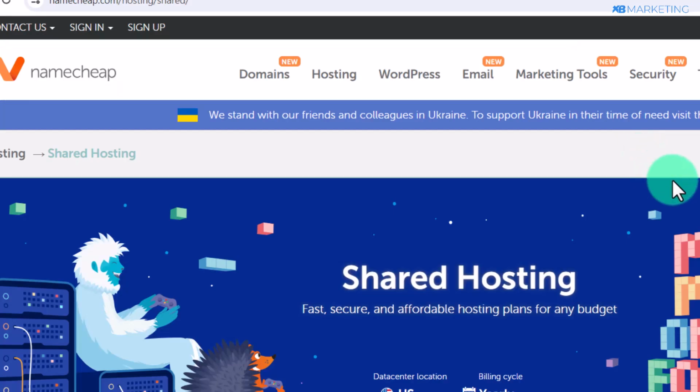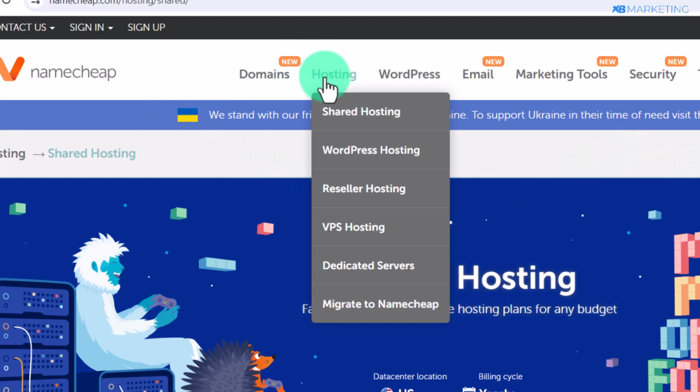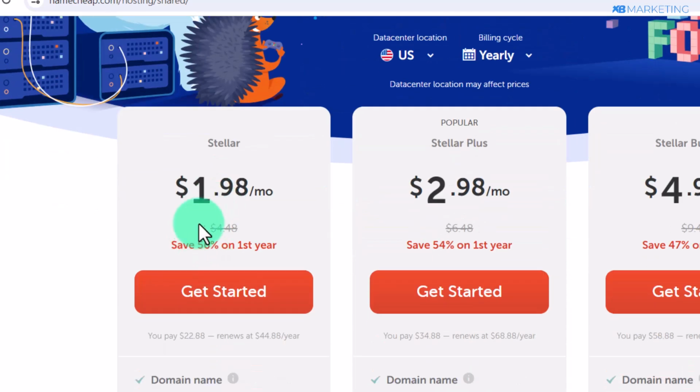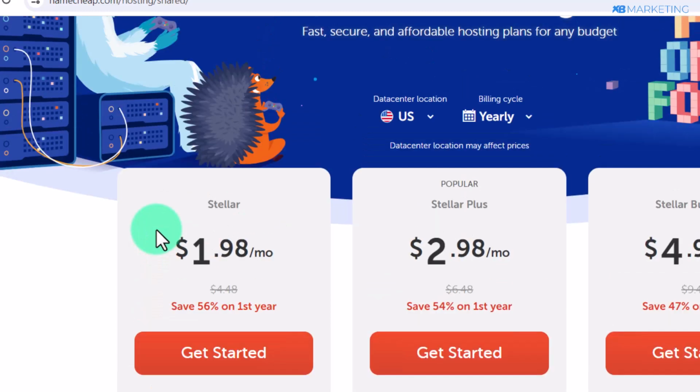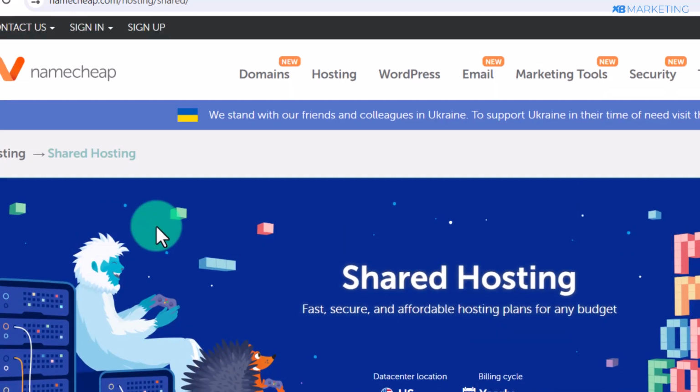So once you purchase that domain name, then the final step is to come over to hosting. And once you come over to hosting, you want to click on shared hosting. And if you do that, as you can see, you can purchase the basic plan for just about $2. This is all you need to do to purchase a domain name and a hosting plan from namecheap.com.